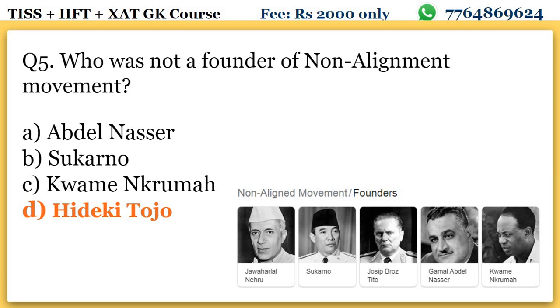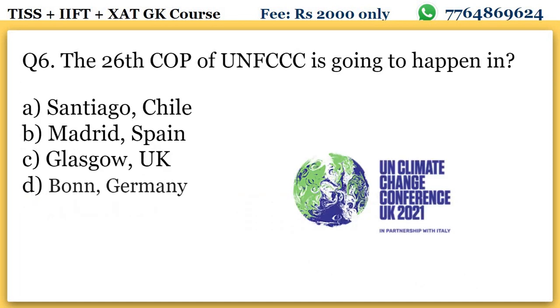Now some of the prominent figures and founders of non-alignment movement were Jawaharlal Nehru from India, Sukarno from Indonesia, then Marshal Tito, or JB Tito as he is called. He was from Yugoslavia. And then Abdel Nasser was from Egypt and Kwame Nkrumah was from Ghana. Now come to question number 6.